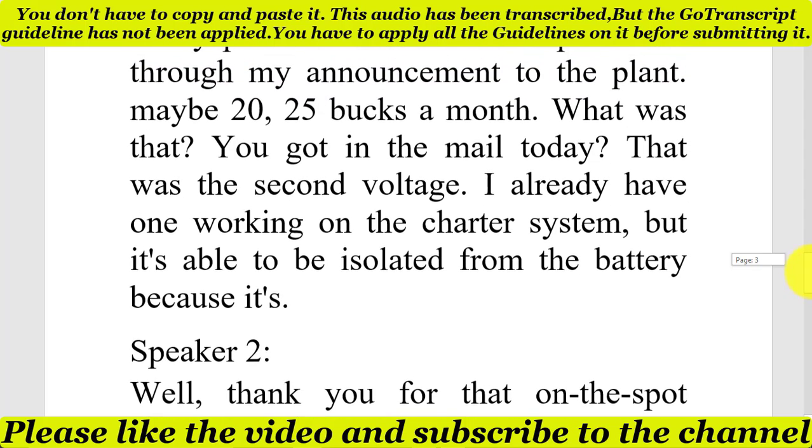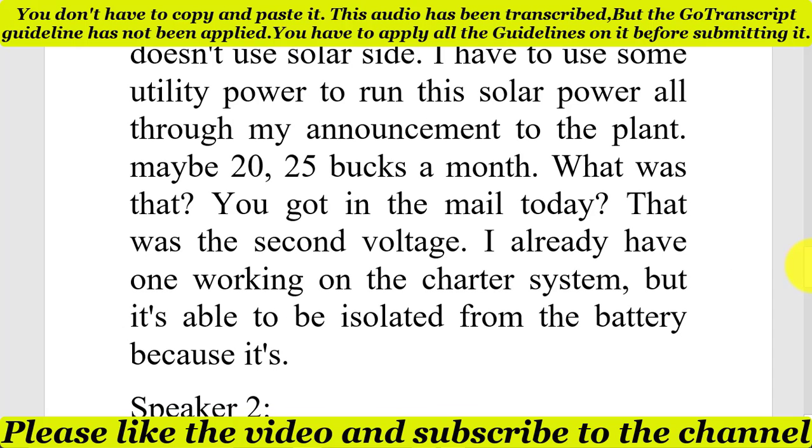I have to basically use some of the utility power to run this. Wow. Which is not my goal. The goal is to be an evil genius by running solar power all through my house into the planet. You think that would save us a few bucks every month? Actually, the way we've been going, it's been potentially saving us about maybe 20, 25 bucks a month. Wow. Okay. Even for a small little plant like this.